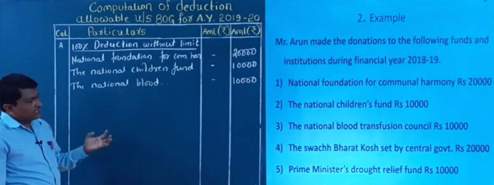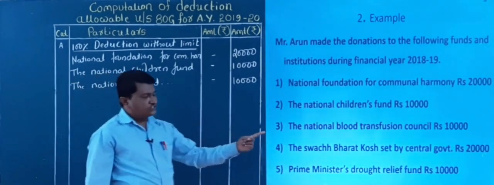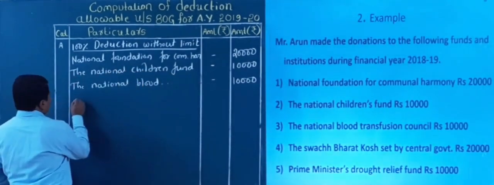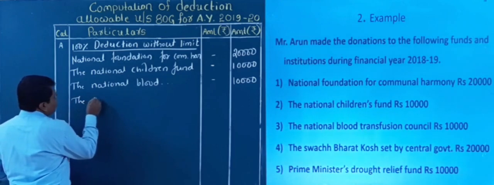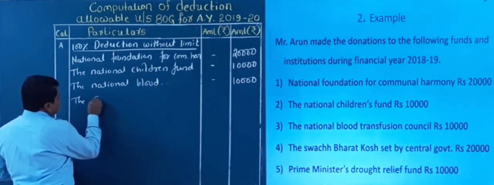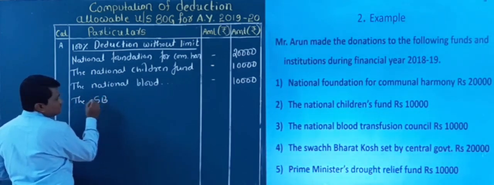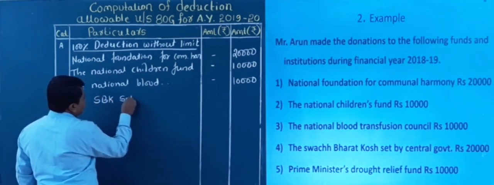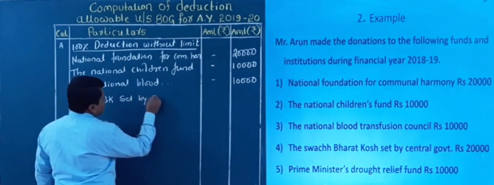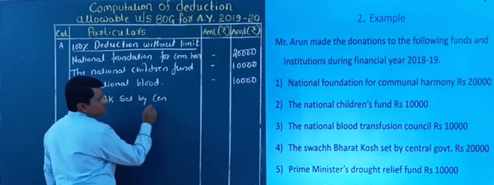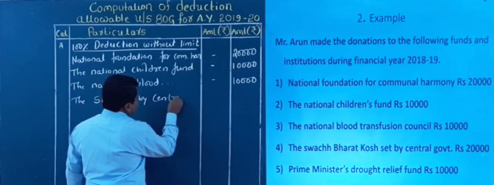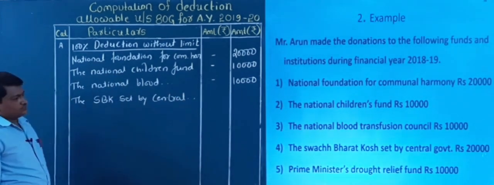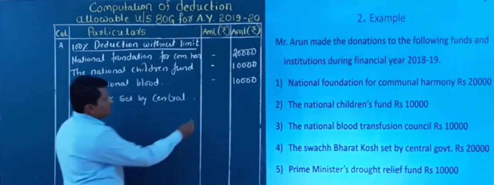Next, the third one is over. Now again, Swachh Bharat Kosh, it also falls under category A. So I will write here in short, Swachh Bharat Kosh, set up by the central government, right? Swachh Bharat Kosh. So what is the amount? It is rupees